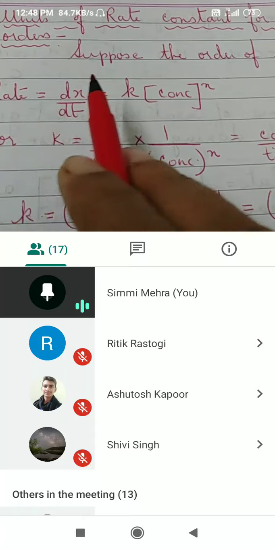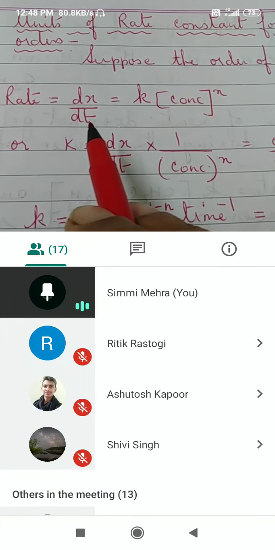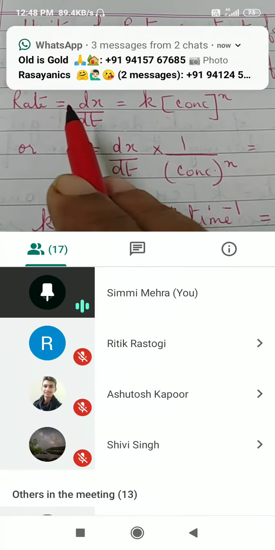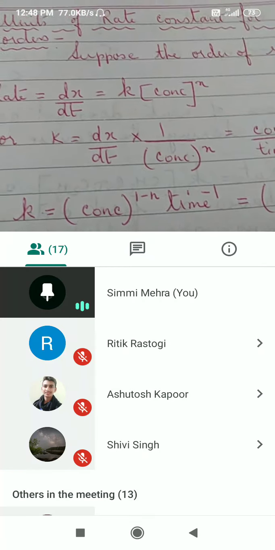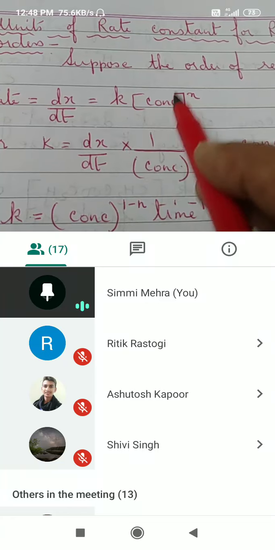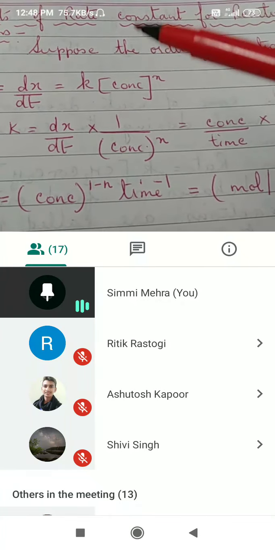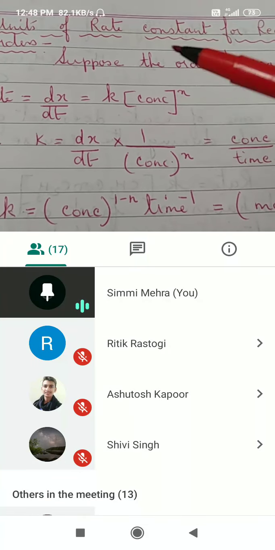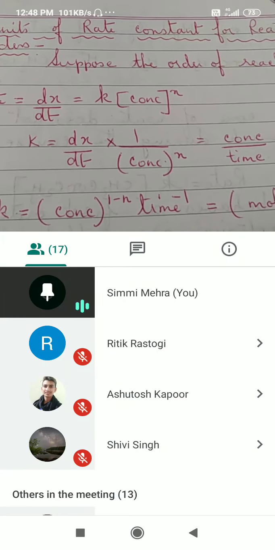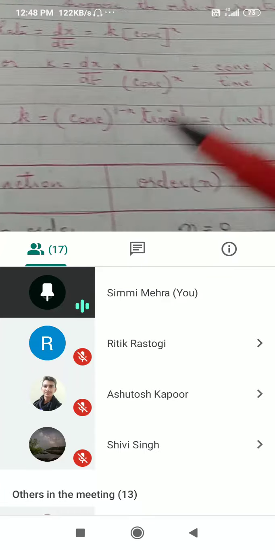Rate is equal to dx by dt, that is change in concentration of the reactant with respect to time, or change in concentration of product with respect to time. With reactant there will be a negative sign, with product there is a positive sign. Rate is equal to rate constant into concentration raised to the power of n. What is n over here? N is the order of the reaction. It can be 0 order, 1 order, 2 order, or even a fraction. So using this relationship we can derive.